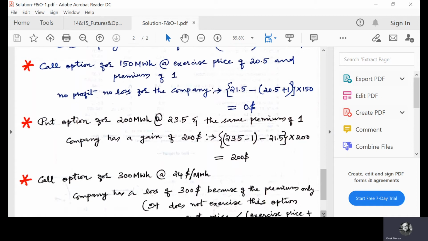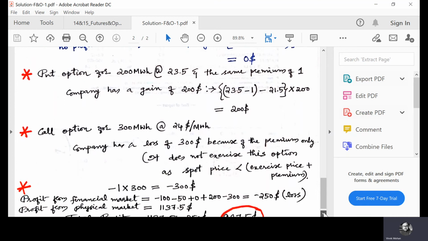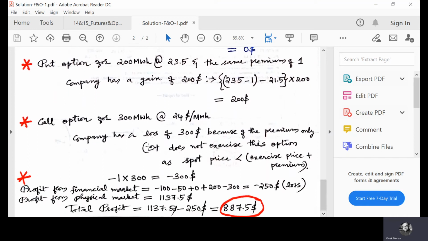Now another call option for 300 megawatt hours at $24 per megawatt hour. Call option means it's a contract for purchase. So purchase at $24 per megawatt hour as per the exercise price, versus purchase at 21.5. Purchase at 21.5 is better, right?